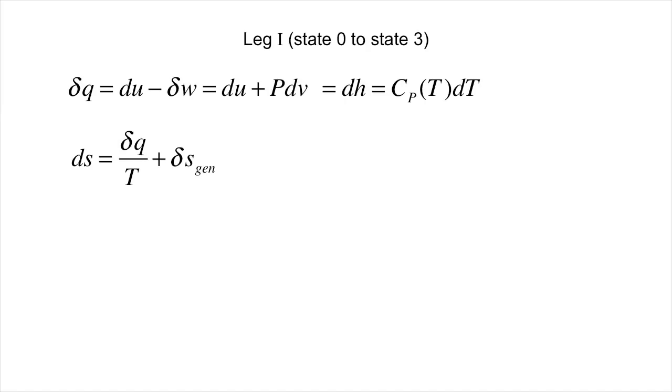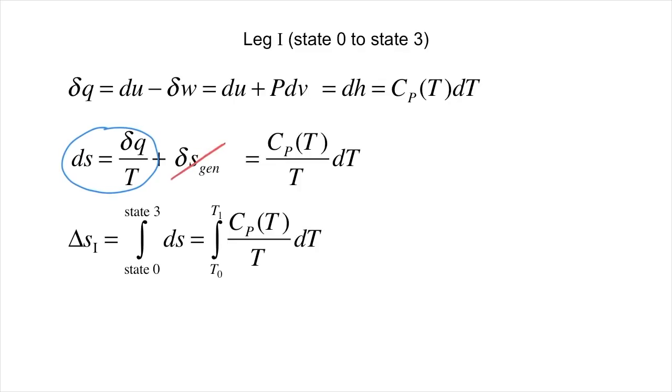Applying the second law, we can say that ds equals dq over T plus Sgen, where Sgen is greater than or equal to 0. Assuming this heat transfer is performed reversibly, meaning the temperature is the same everywhere within the system and at the boundary, we can say that Sgen is 0, and thus ds equals dq over T. Putting this together, the total entropy change along leg 1 will be the integral of Cp over T dT from T0 to T1. What this means is that if we've already measured the heat capacity of our gas, we don't need to do any further experiments to measure entropy. We already have all the information we need to calculate it.